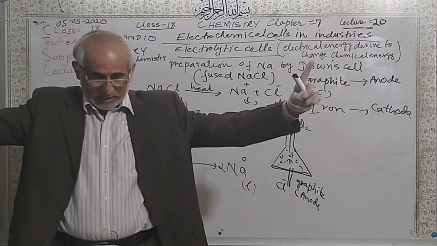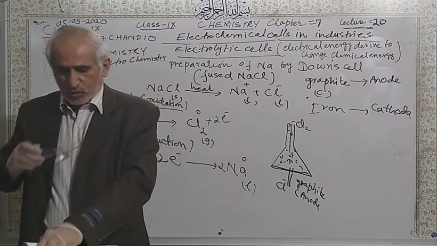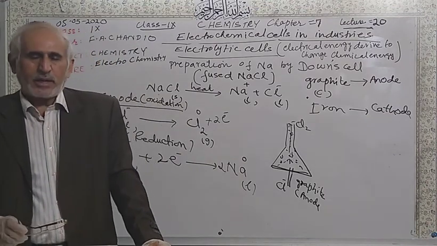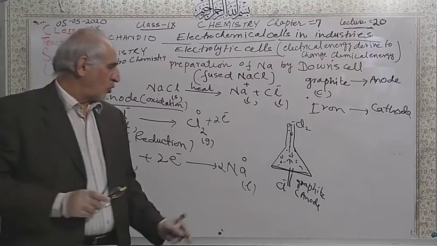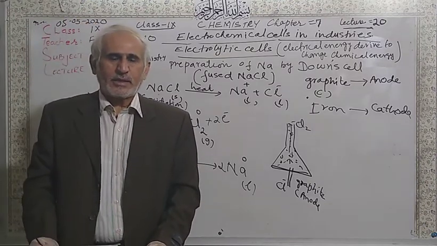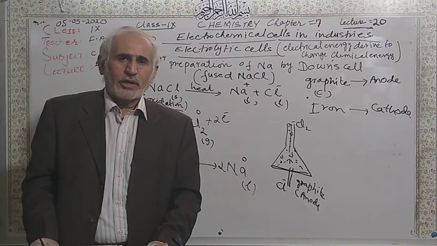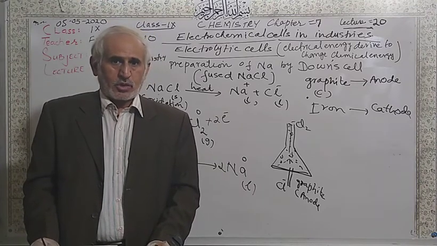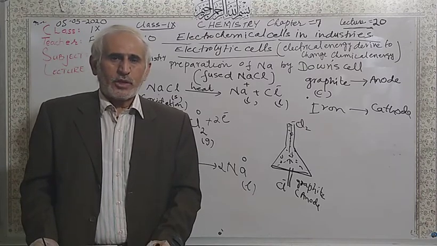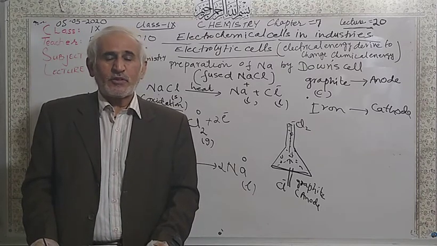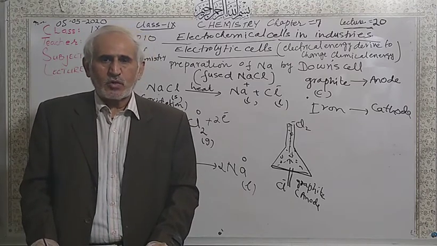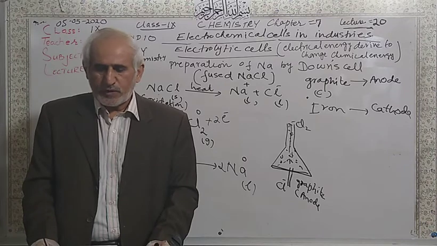On the sides, the iron cathode is mentioned here. You can see it on both sides. This iron cathode is used, and there is reduction, and sodium metal is collected separately without any contact with the chlorine gas. So this is a very important method, because sodium metal is a very important metal that we use for different purposes. Chlorine gas is also very important, and we use it for different purposes.